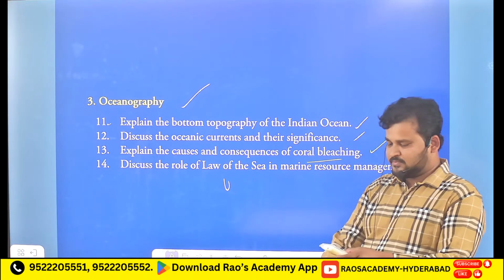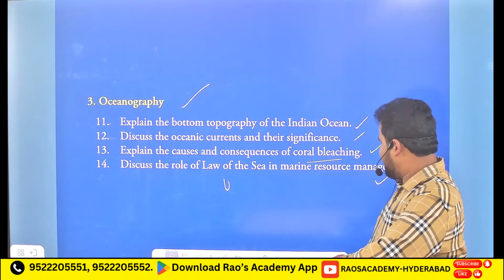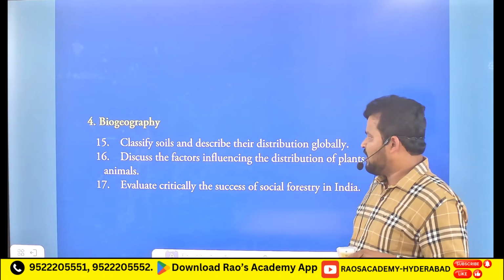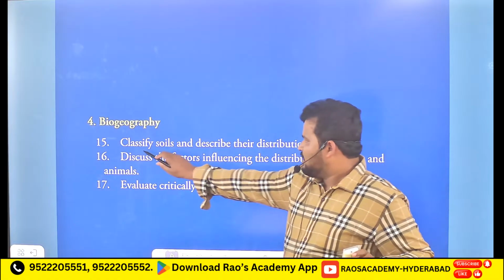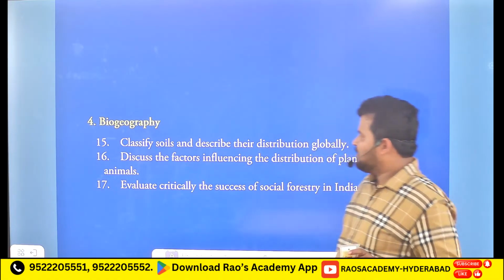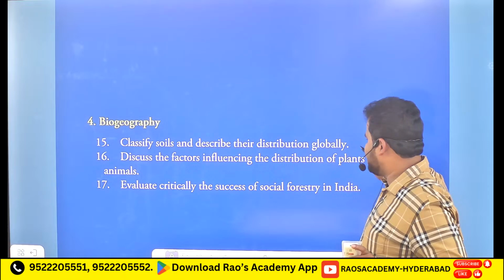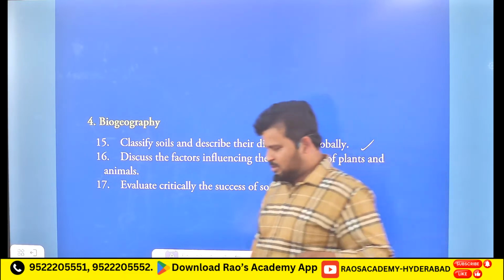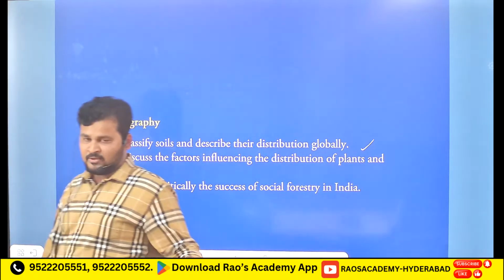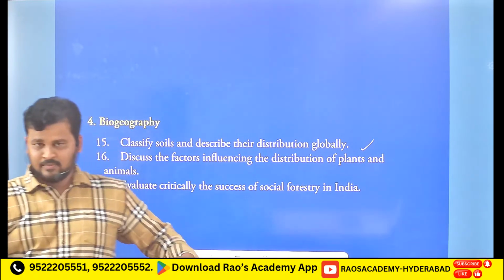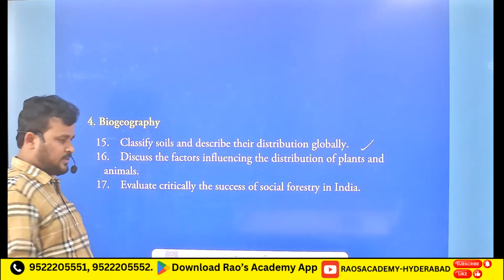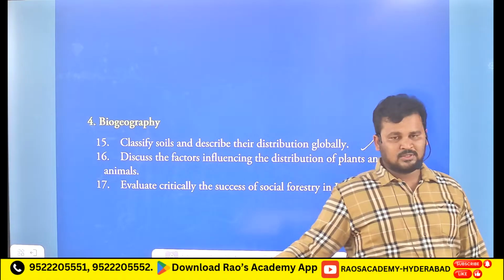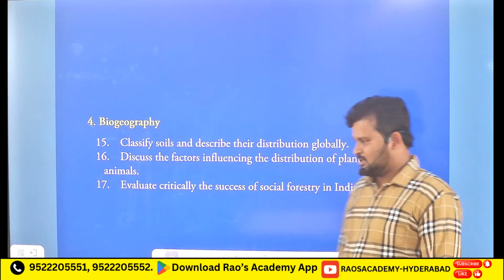Then after that there is a chapter on biogeography. In this biogeography, the questions are like 15: classify soils and describe their distribution globally. Clear? So for example, in India we have 8 types of soils, but at the global level we have different soils, and their names are also different. Okay, you have to follow the USDA norms and all those things.